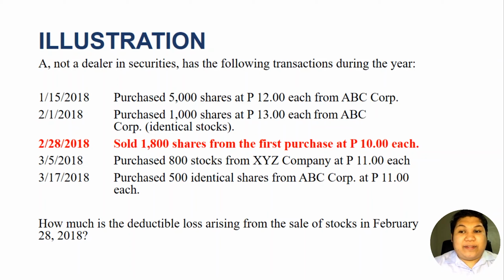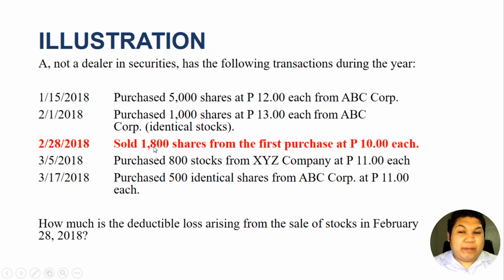So we are given that a taxpayer who is not a dealer sold 1,800 shares from the first purchase for 10 pesos each. If we go back to the first purchase, the price was actually 12 pesos and he only sold these shares for 10 pesos. Therefore, there is a loss of 2 pesos each share, and that is 1,800 shares.